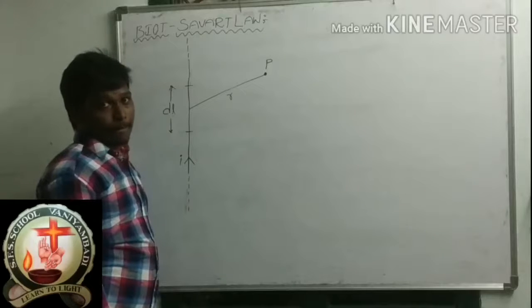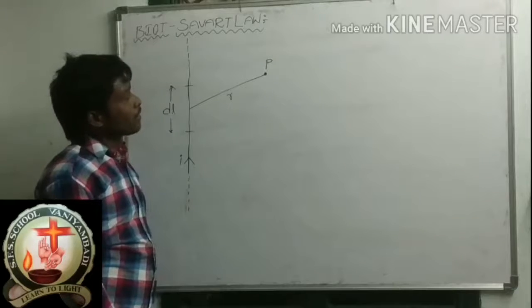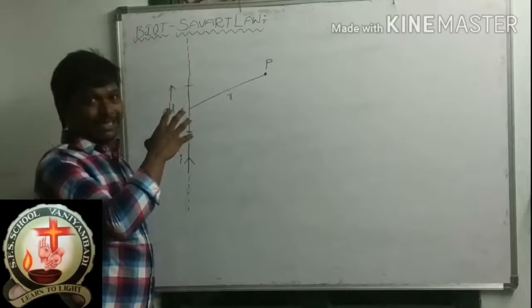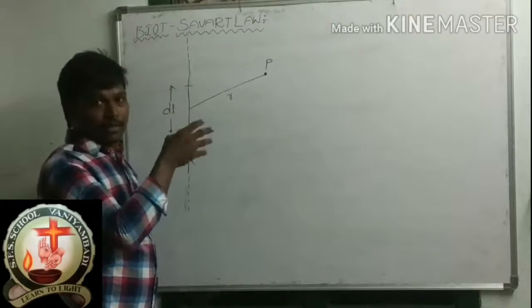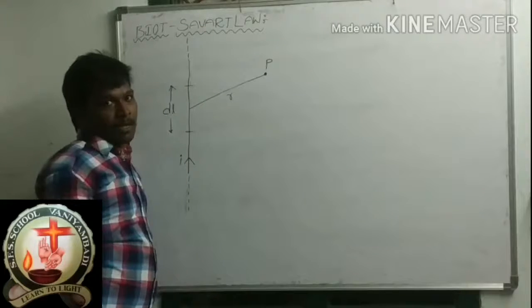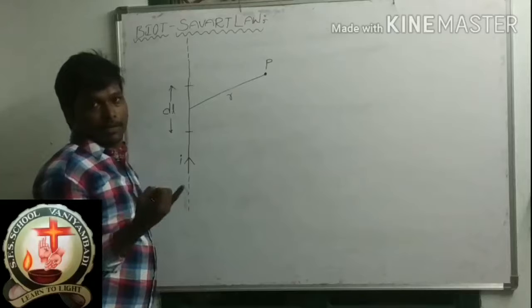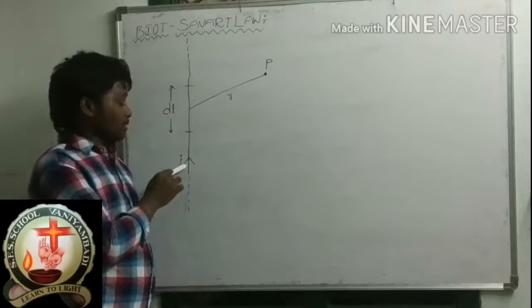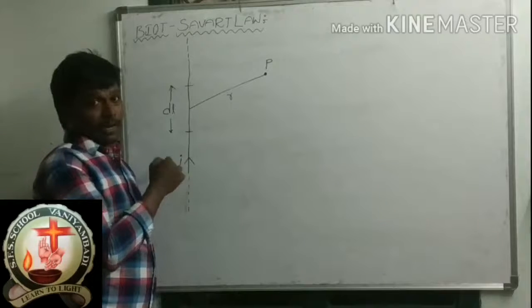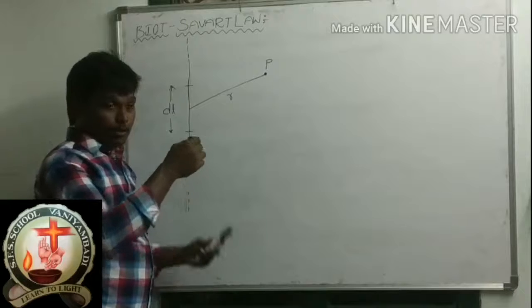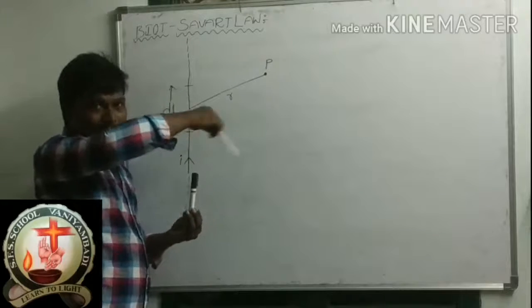Now this is the construction, otherwise the theory, of this Biot-Savart law. What I did here: let us consider an electrical wire in which some amount of current is flowing. Whenever a current is flowing through an electrical wire, it will produce some magnetic field around this region.